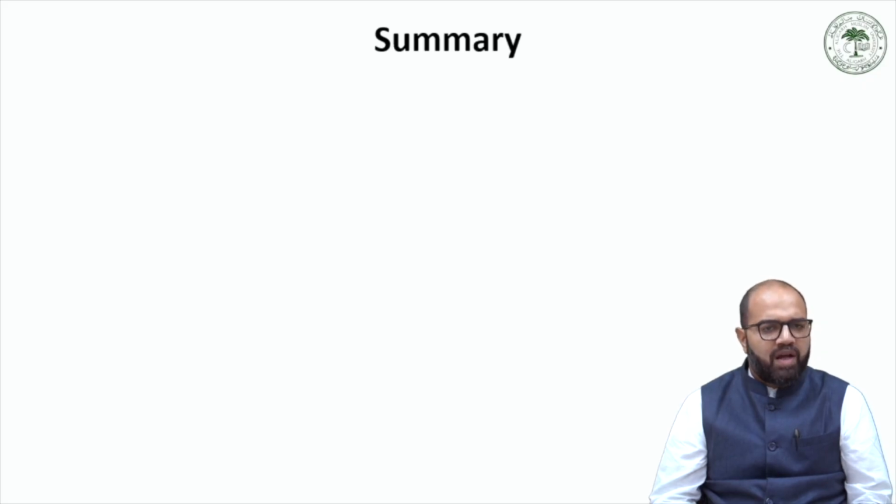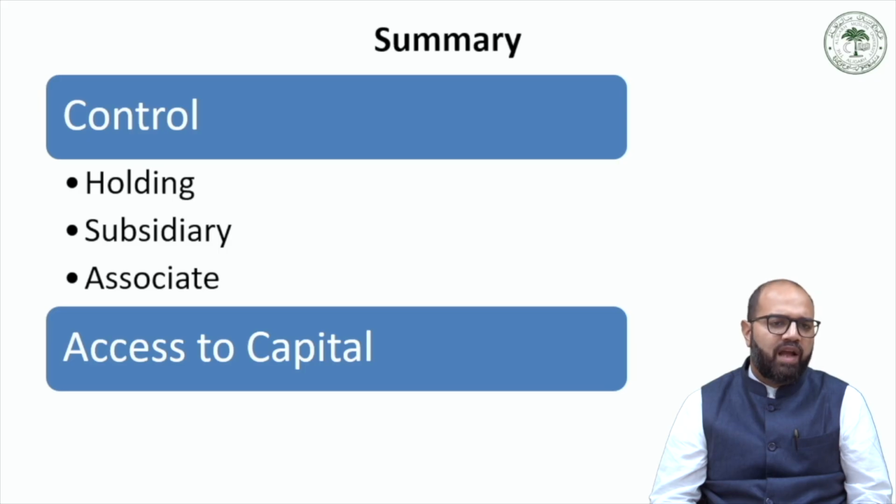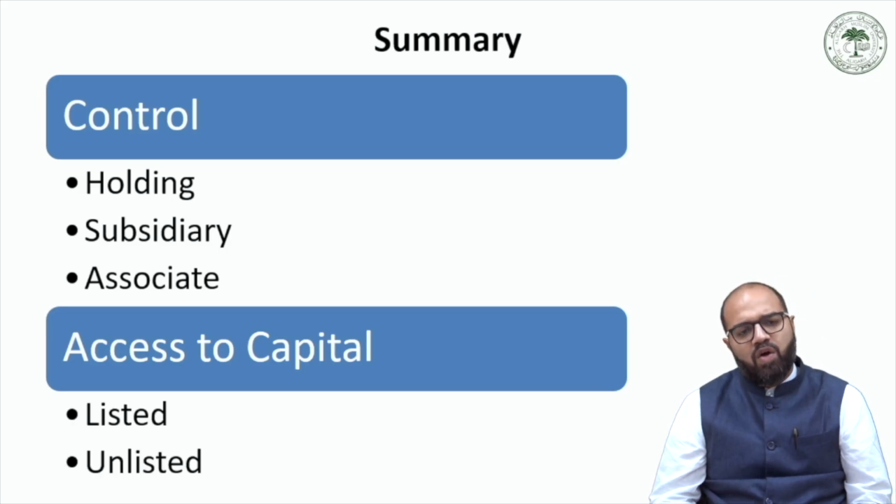So to summarize our discussion of this lecture, we have classified the companies on the basis of control and access to capital, two very important classifications. On the basis of control, we have discussed a holding company, subsidiary company, and an associate company. What is the meaning of the word control in the context of holding and subsidiary company, and what is significant influence in the context of an associate company.